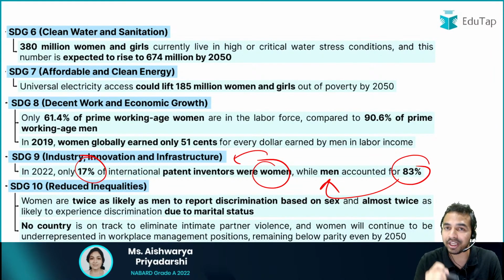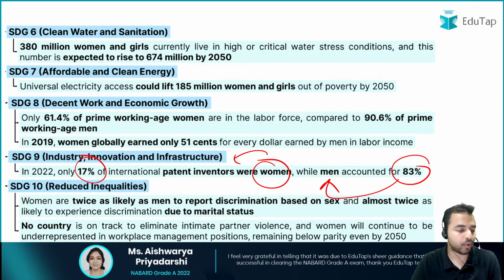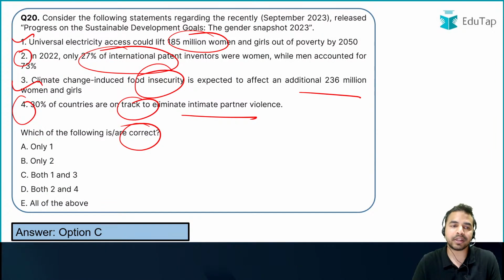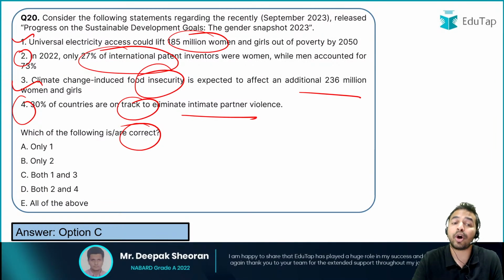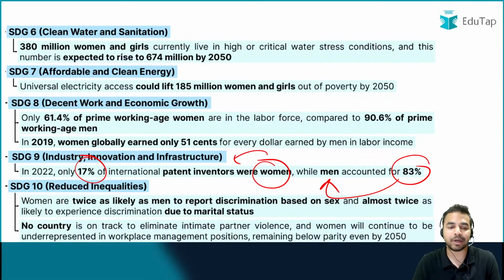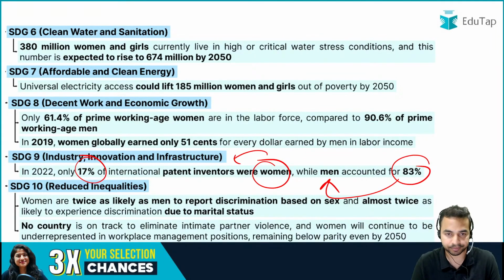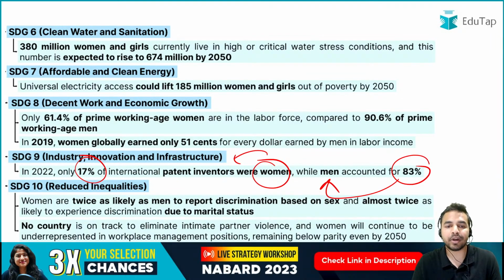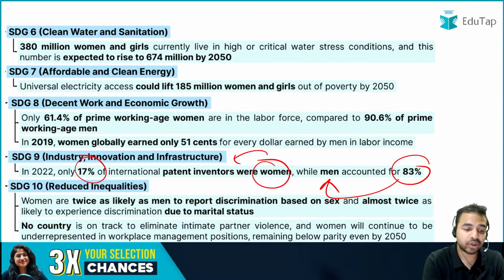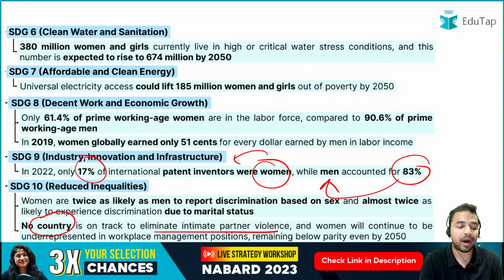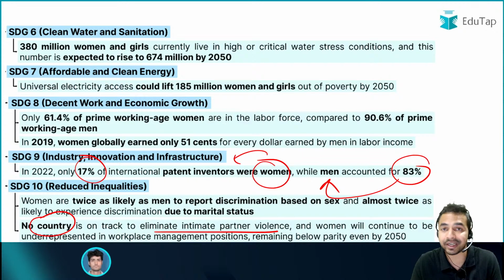सो यू हैव टू बी वेरी केयरफुल व्हाइल आंसरिंग सच काइंड ऑफ क्वेश्चंस इन द एग्जाम. अगर हम बात करते हैं बाकी फोर्थ स्टेटमेंट के, इट सेज कि 30% कंट्रीज ऐसी हैं जो कि ऑन ट्रैक है टू एलिमिनेट intimate partner violence. But my dear friends, let me tell you, as per this particular report, when we talk about the violence, so here you can see that there is no country which is on track to eliminate intimate partner violence, and that is why basically such kind of data has been mentioned to all of you.